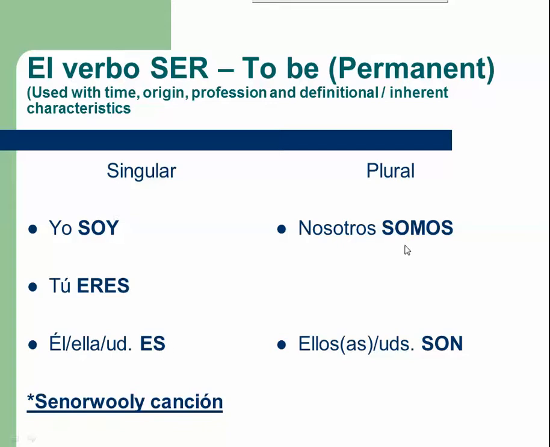Then we have plural and we put that on the other side. Somos, nosotros is us, so that's we, so that's more than one person. And then them or you guys is plural as well. There's more than one person.